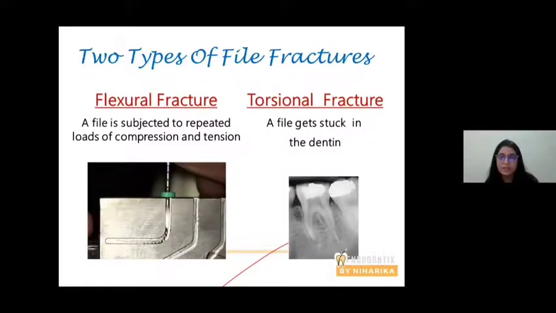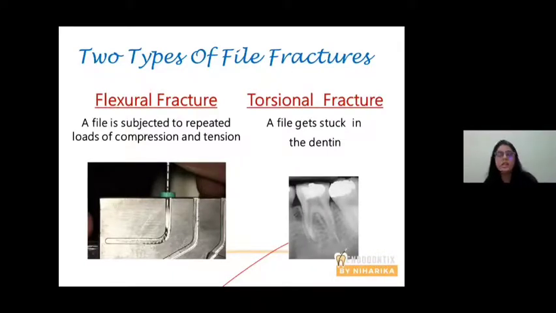Flexural fracture means suppose a file is manufactured to be used for 5 canals. If you have used it in the 8th canal and the file breaks, that is your flexural fracture. The file is subjected to repeated loads of compression and tension, after which the file breaks.